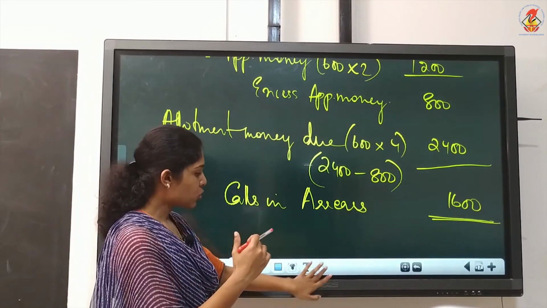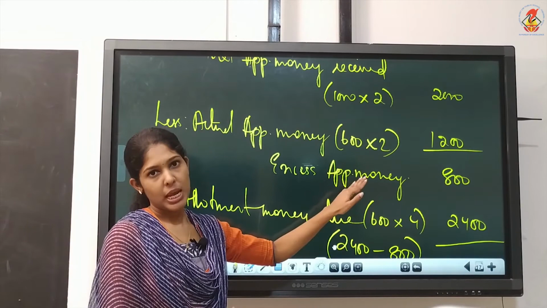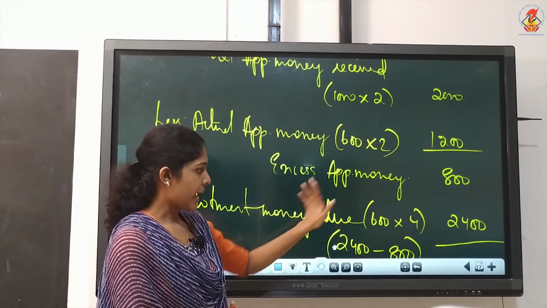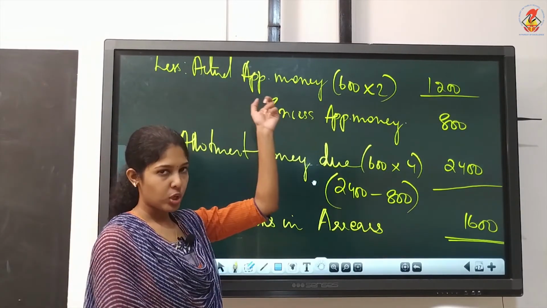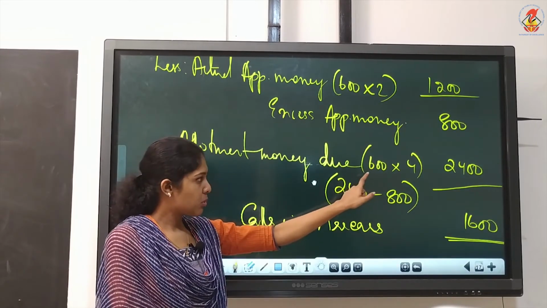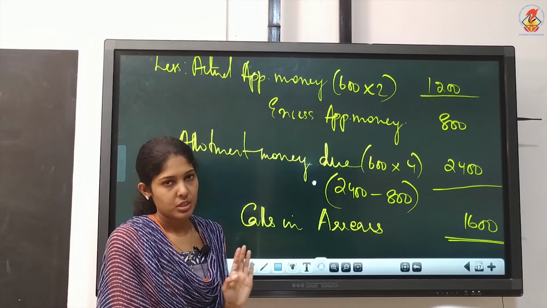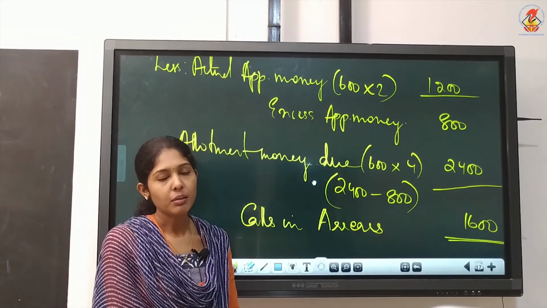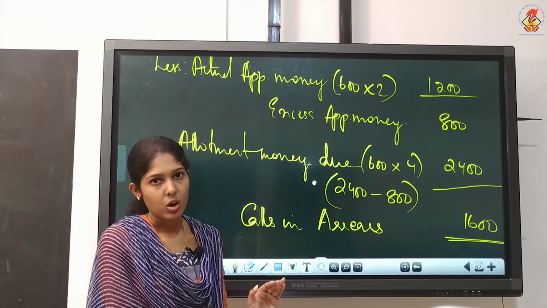Then as usual you will do the working note like this, but consider only the shareholders number. Then after you get the excess money, what you have to write, this is a new step. This thing we didn't write for company. What you have to write is allotment money due. That time also consider only Neeraj's share. That we allotted him only 600. So 600 into the allotment is 4. Then we got the calls in arrears. This is calls in arrears at the time of allotment.